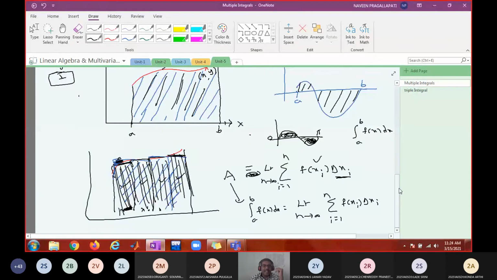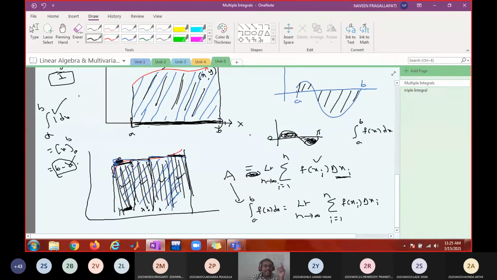What does the integral of 1 dx from a to b give? x from a to b, b minus a. What is this b minus a? Nothing but length only, no? Length of the domain. The domain is one dimensional, it has length. If f is 1, single integration gives length.